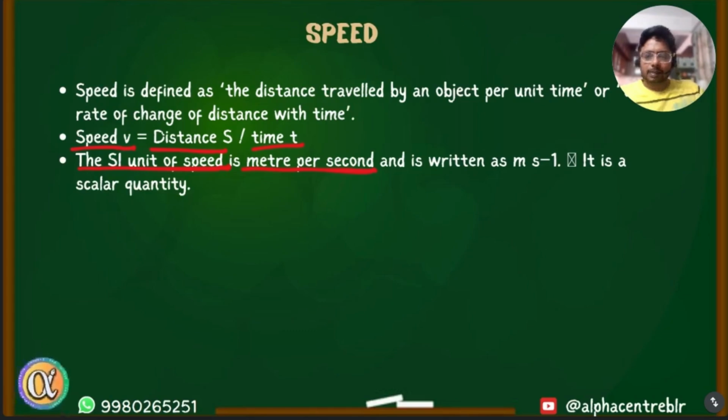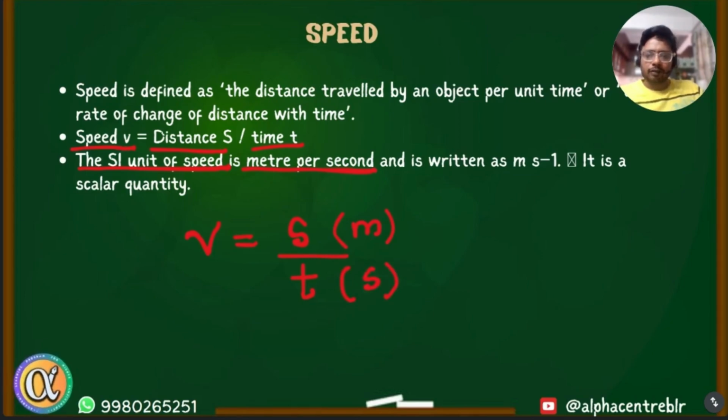Speed and velocity, which we will study later, are represented mostly with the symbol v in this chapter. So v is defined as distance s divided by time. The SI unit for distance is meter, and the SI unit for time is second. Therefore, the SI unit for velocity is meter per second.